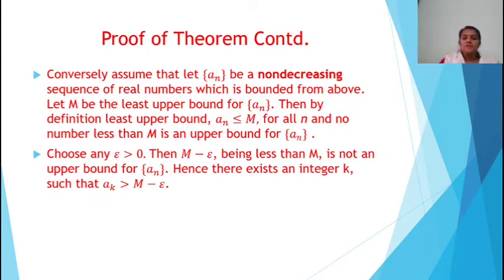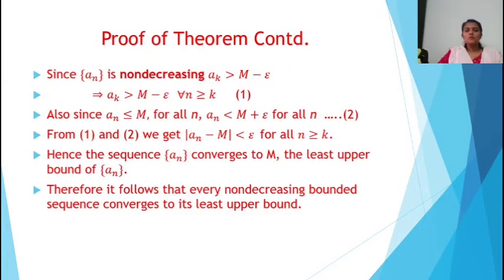So m minus epsilon is not an upper bound for an. Hence there exists an integer k such that ak is greater than m minus epsilon. Since an is non-decreasing, ak greater than m minus epsilon implies an greater than m minus epsilon for all n greater than or equal to k. That is the non-decreasing property. Since an is less than or equal to m, an is less than m plus epsilon for all n.